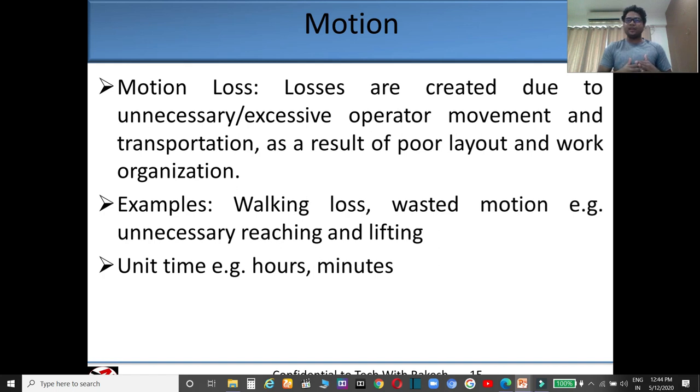So it can be walking loss, wasted motion, that is unnecessary reaching and lifting. So it is also measured in hours or in minutes.